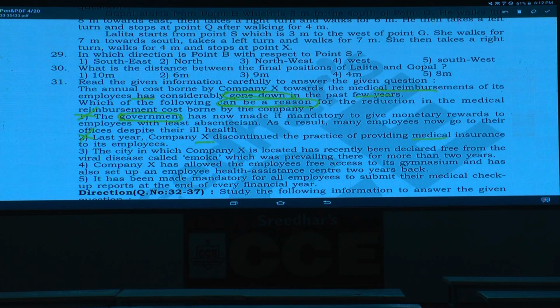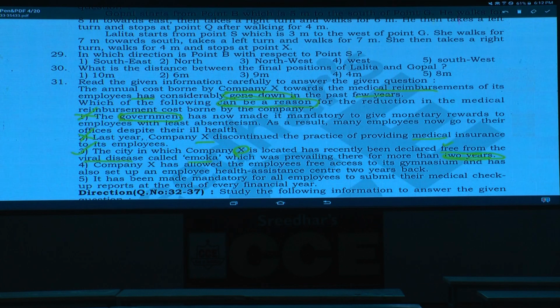Third one. The city in which company X is located has recently been declared free from the viral disease called EMOCA, which was prevailing there for more than 2 years. Earlier, because of that, these people felt sick and the medical expenses and reimbursements were more. For the last 2 years these persons were suffering with this one. Now it has been declared free from this viral disease, and the medical expenses are coming down. We cannot definitely say this is the reason, but it could be one of the reasons.